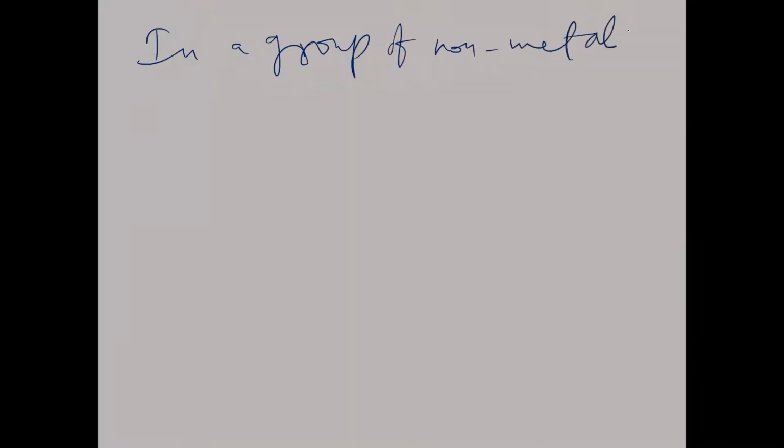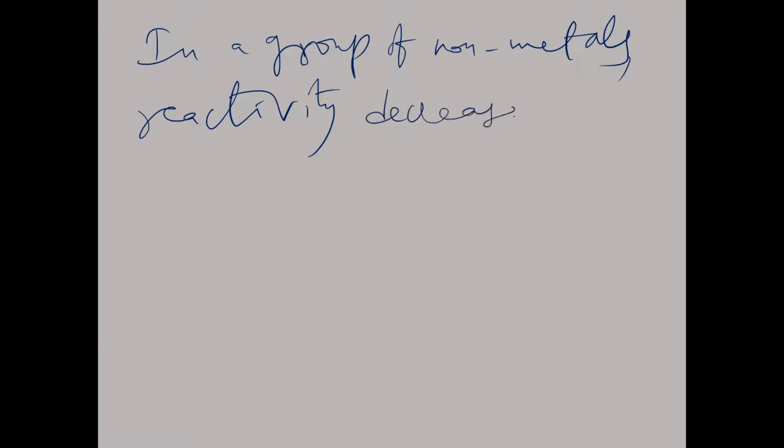Now, in a group of non-metals, what we have to understand is that reactivity decreases.